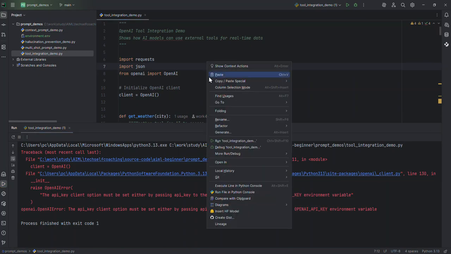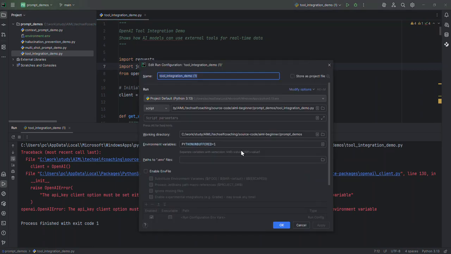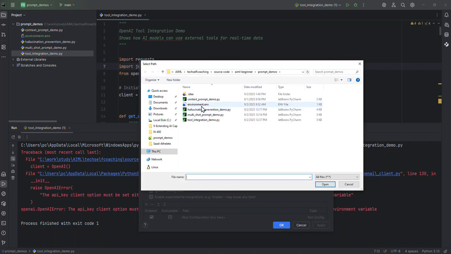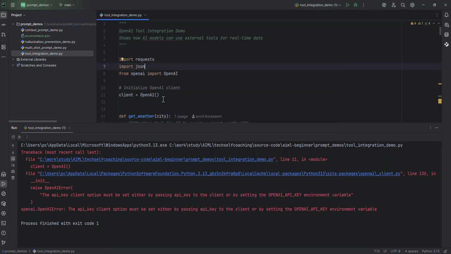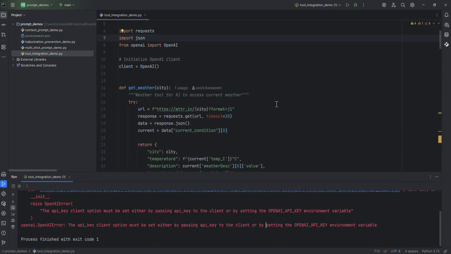So what we need to do is right click, and instead of running, go to run configurations. Under run configuration, you'll see there's an option, path to .env file. You click on that one, and select the environment.env that has the key. I'm going to attach it here so that we should be able to run this, and at runtime it will find the OpenAI key there.